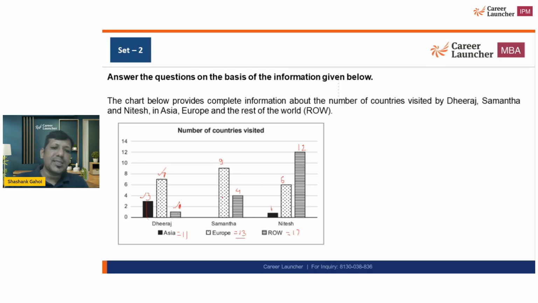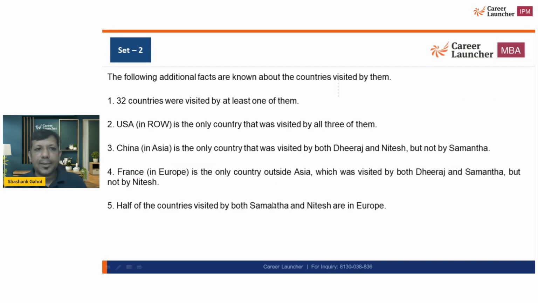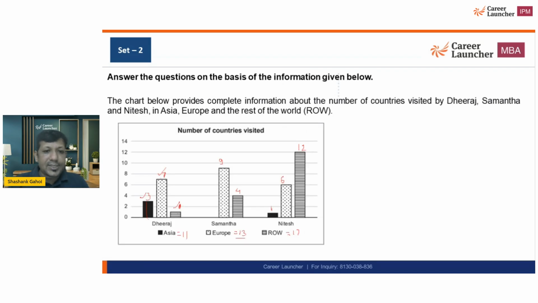So this is the total information that is given to us, and rest of the world, Europe and Asia, 3 different continents are being talked about. Now additional information is given. So now let's say what are the total number of countries that are being visited. That is going to be how much? 11, 13 plus 17 is 30, 30 plus 11 is 41.